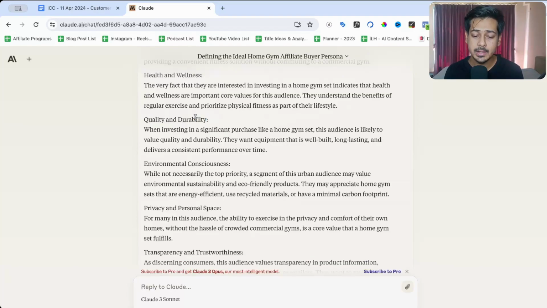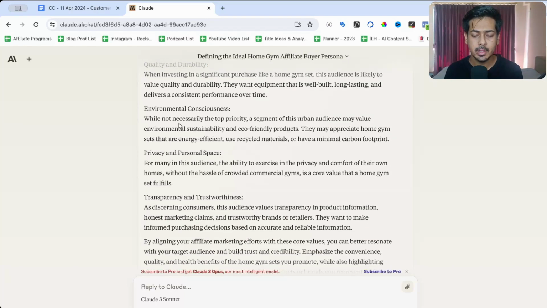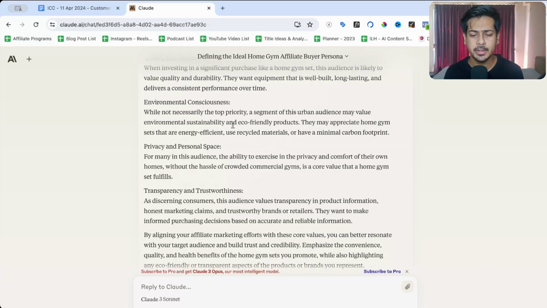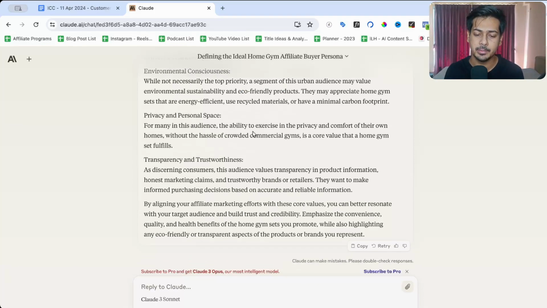Quality and durability, yes. Environmental consciousness, while not necessarily a top priority, a segment of this urban audience may value environmental sustainability and eco-friendly products. Okay, so if you promote home gym sets, you can type this keyword as well: eco-friendly home gym sets or eco-friendly exercising equipment. Okay, then privacy, personal space, transparency, and so on. You can copy paste these points in the customer avatar document.